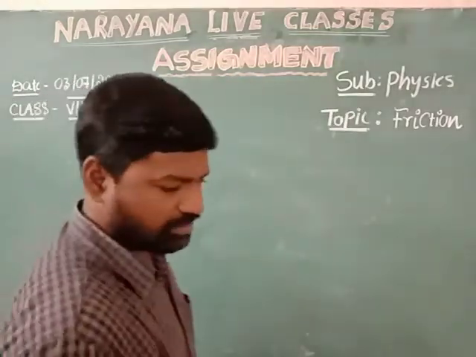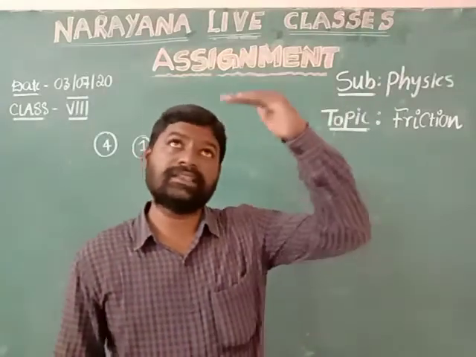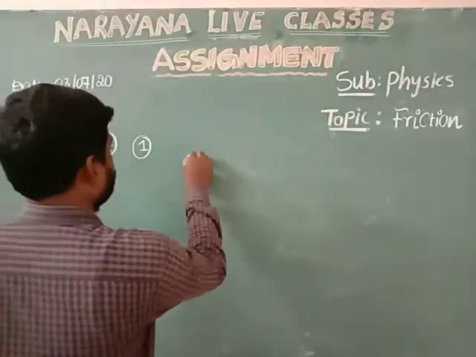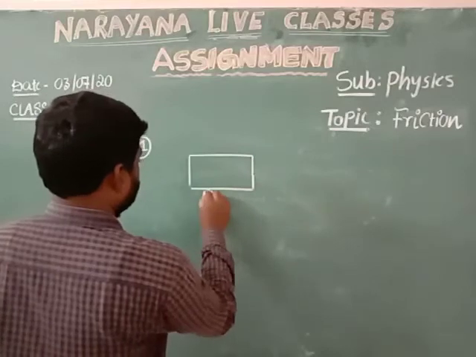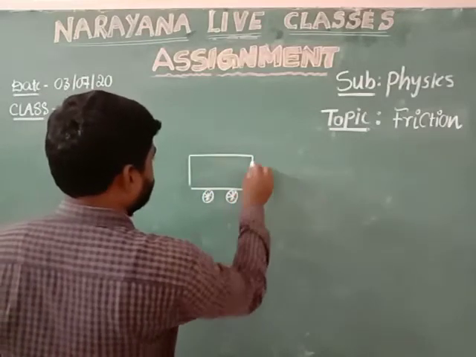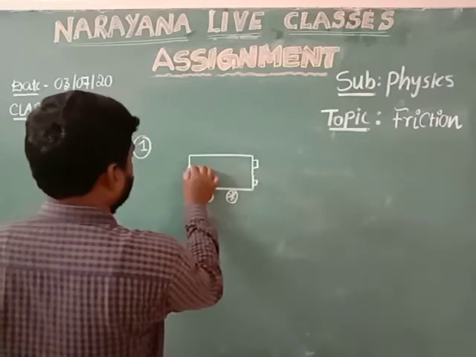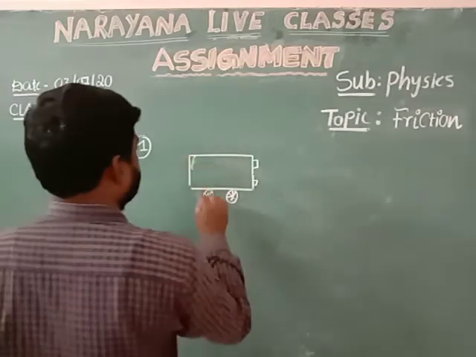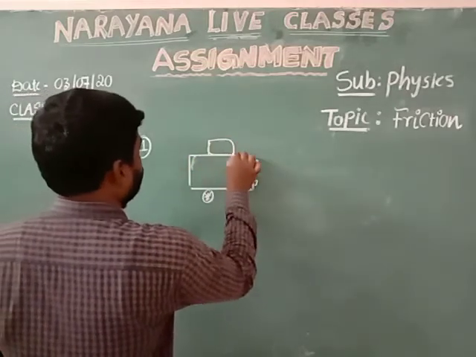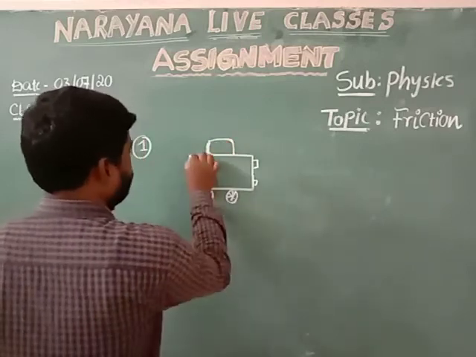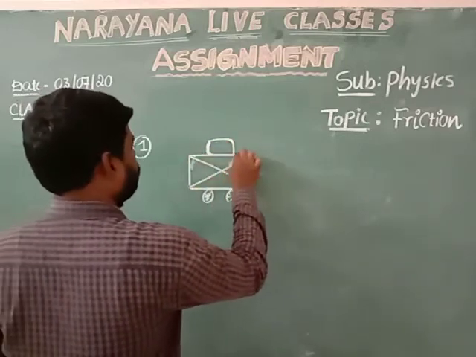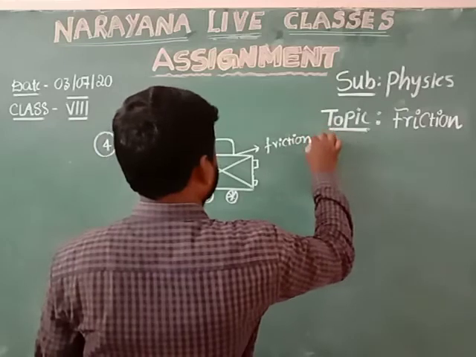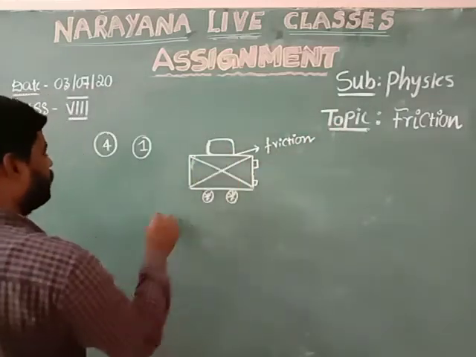First question: what is the effect of the friction on the luggage which is at the top? Let us see. This is the bus and this is the luggage. When the bus is at rest, the luggage is also at rest, and there is friction between the luggage and the top of the bus. What is the effect of this friction on the luggage?